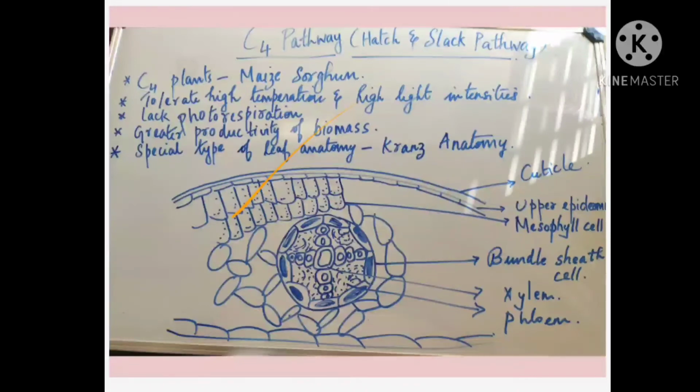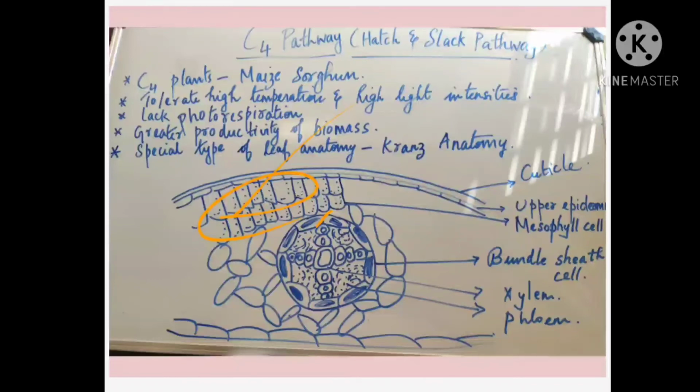Will the light reaction take place in the bundle sheath cell? No, because grana is not there. If grana is not there, the light reaction will not take place. So the light reaction is going to take place only in the mesophyll cell, because light reaction takes place only in grana.